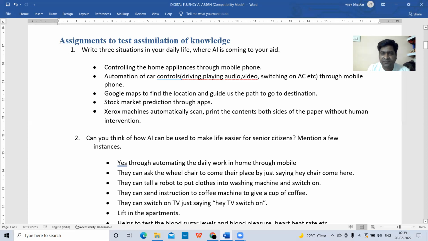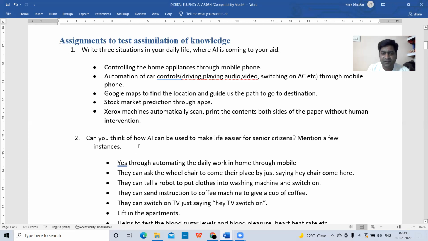Nowadays, Xerox machines can scan automatically, and they can print the text on both sides of the papers without human intervention. The only job is that you need to submit the papers. Automatically, it will print back and front, and it will scan the documents, everything it will do, and it will give the printed sheets to you. Okay. So here also artificial intelligence is helping. Next, we have